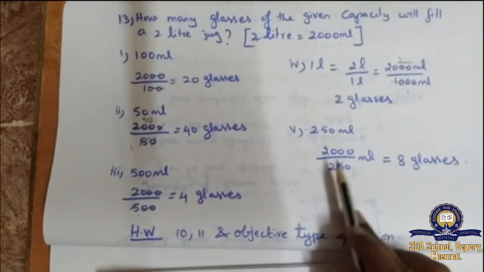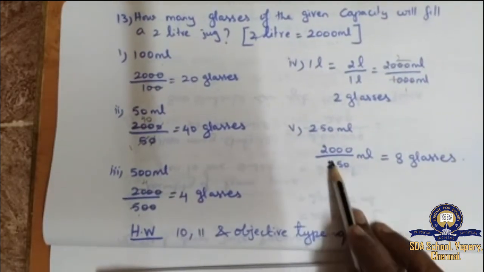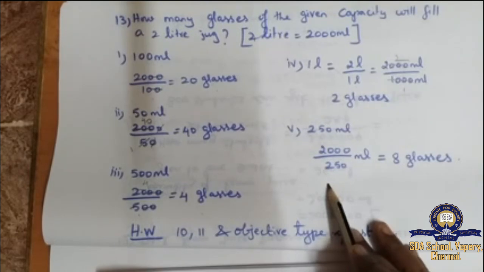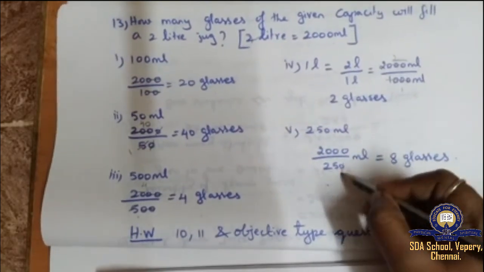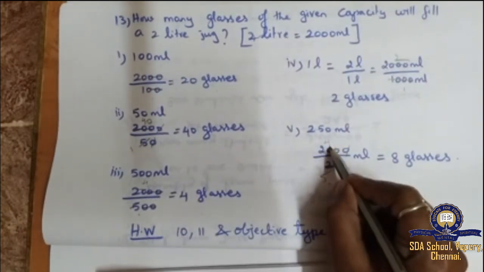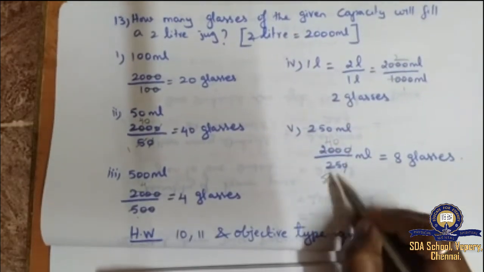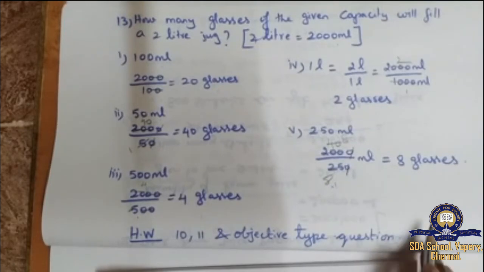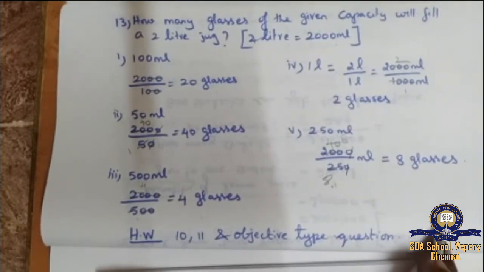Next fifth question, 250 ml. So 2000 divided by 250 ml. So if I cancel, 5 5s are 25, 5 4s are 20 and 0. Same way 5 1s are 5, 5 8s are 40. 8 glasses are needed to fill the jug.